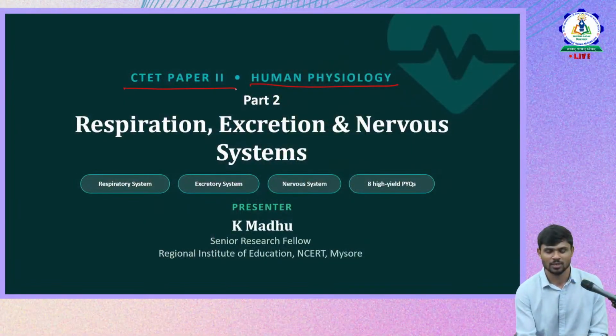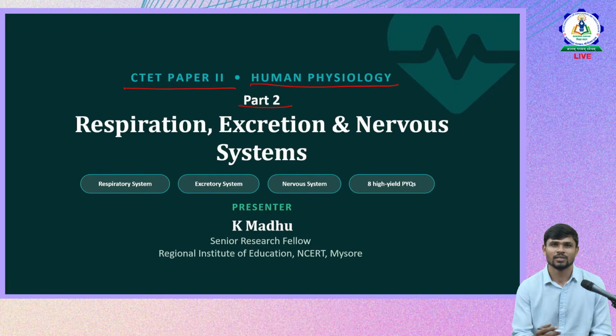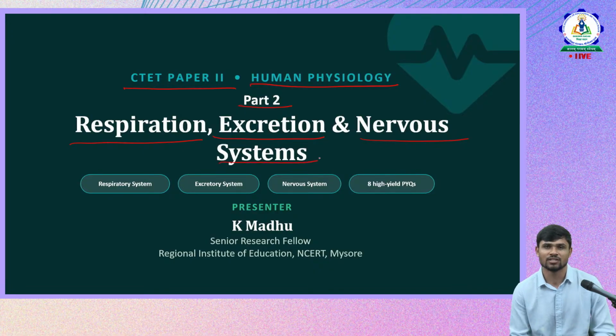Let us continue our sessions on human physiology. It is from CTET Paper 2 of Science. In the previous session, we had part 1 of physiology, where we discussed the circulatory system and other systems. So we will continue with respiration, excretion, and the nervous system in this session.